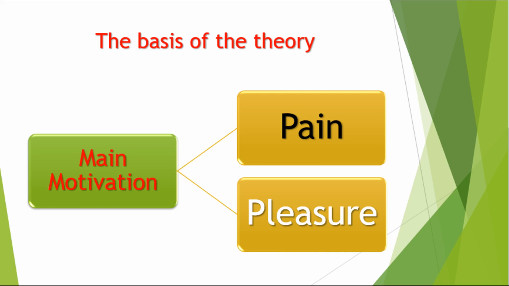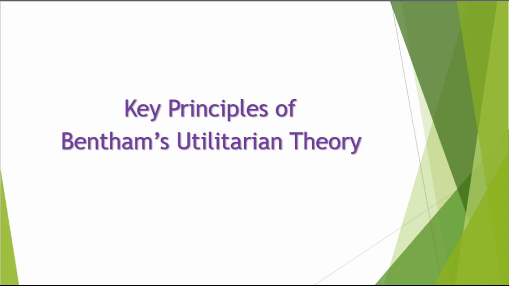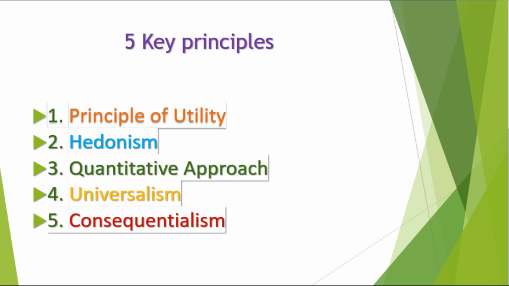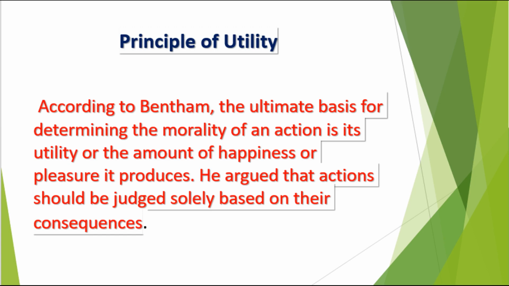Now our third question is, what are the key principles of Bentham's utilitarian theory? Here we will discuss in 5 points. These points are principle of utility, hedonism, quantitative approach, universalism and consequentialism. These are 5 key principles of Bentham's utilitarianism. The first principle is principle of utility.